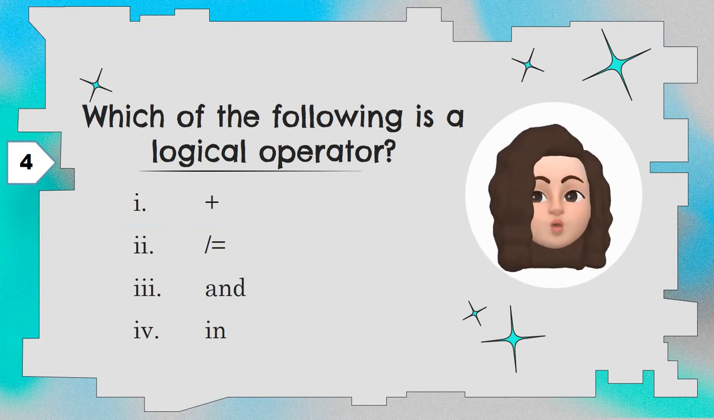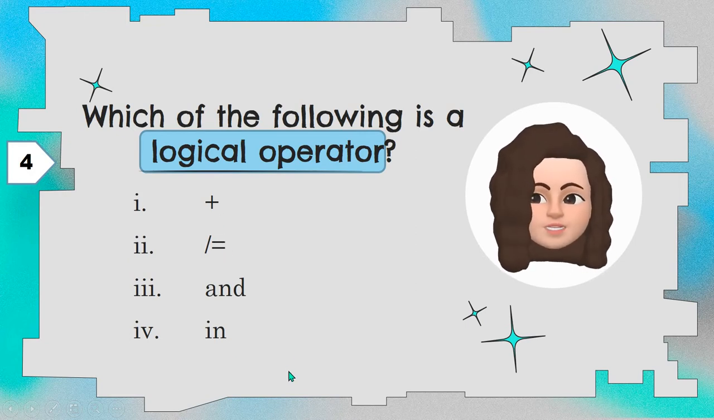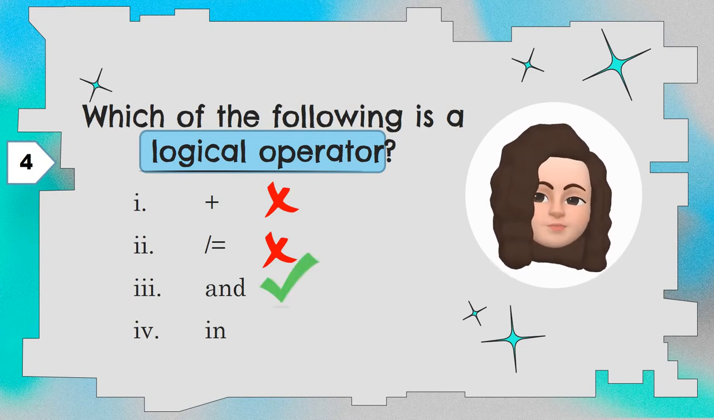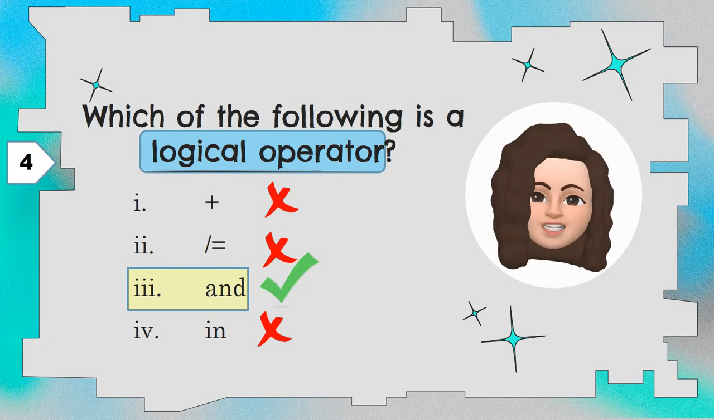Question number 4. Which of the following is a logical operator? You know all the different types of operators, right? So there are four options given: plus, slash equal to, and, in. Plus is an arithmetic operator, so that is not the correct option. Slash equal to is an arithmetic assignment operator, which is wrong. And is the logical operator, so that is the correct option. In is the membership operator, it is not a logical operator, so wrong. So the answer for this question is and.